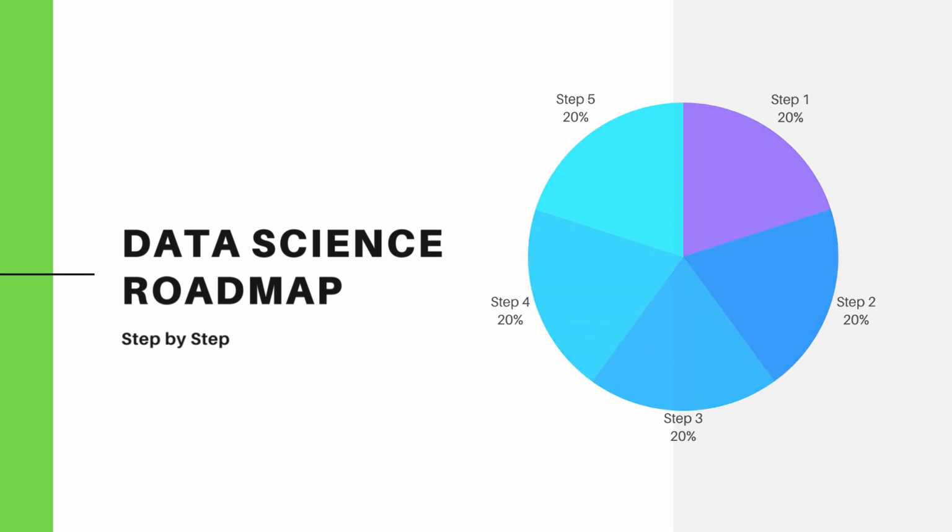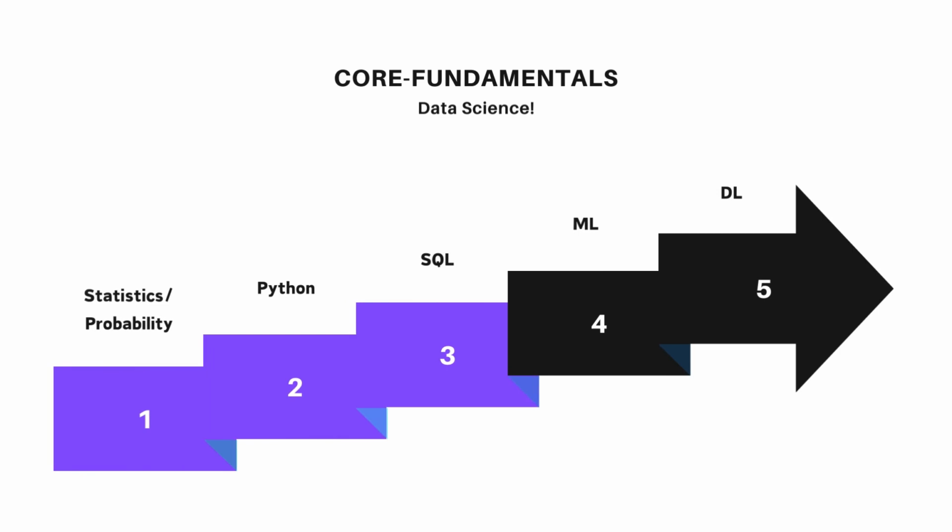So first we will talk about the components of data science. There are mainly 5 components of data science, which are statistics and probability, number 2 Python, of course, and 3 is SQL, which is a database, and then ML and DL, which is machine learning and deep learning. So these are the primary main components. We will talk about each and every topic in more depth. So first, let's see what we need to cover under statistics.